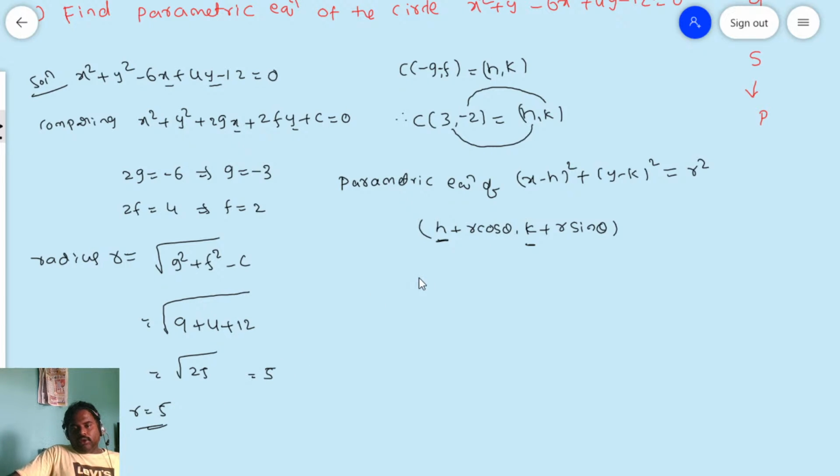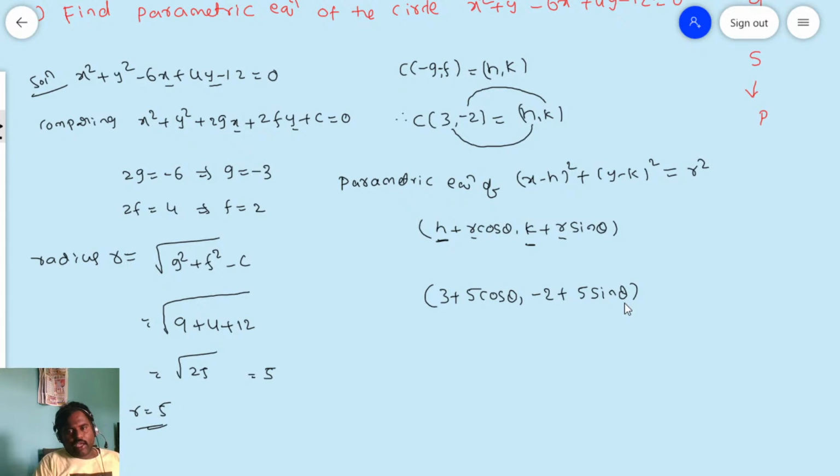Next, now for the parametric equation, I know the h value, r value and k value. So h is 3 plus radius 5 cos theta comma k is equal to minus 2 plus r, which is 5 sin theta. That's it. So is it clear for everyone? Find the parametric form of the circle.